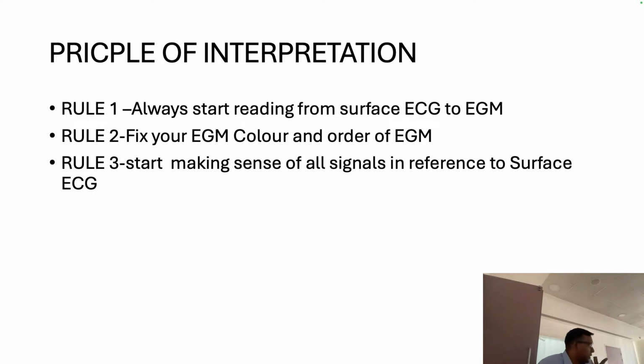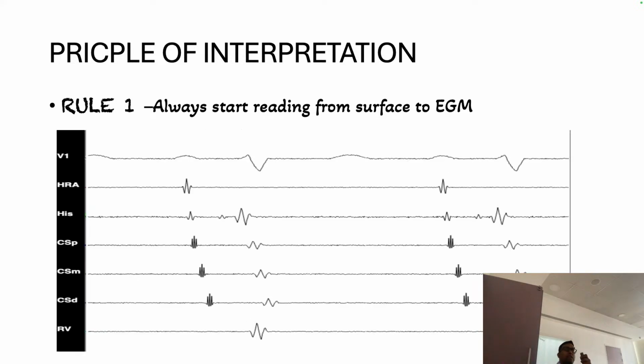Now, this is the first basic class: how to approach EGM reading. The first rule is to always start from reading the surface ECG. I think this has been written, you must have read. Second is fix your EGM color. Do you know the importance of this one? And third is making sense of all the signals in reference. So rule number one: always start reading the ECG from the surface. Where is the surface ECG? Here, V1. Which lead should we use for reading the ECG, V1 or lead 2, lead 3?